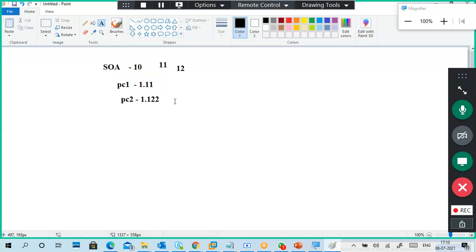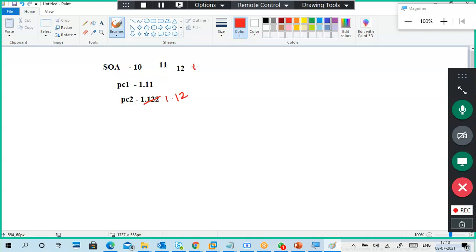Each modification always increments. Now what happened? I wanted to put 1.12, but instead I put 1.122. So I modify this record, I put 1.12.